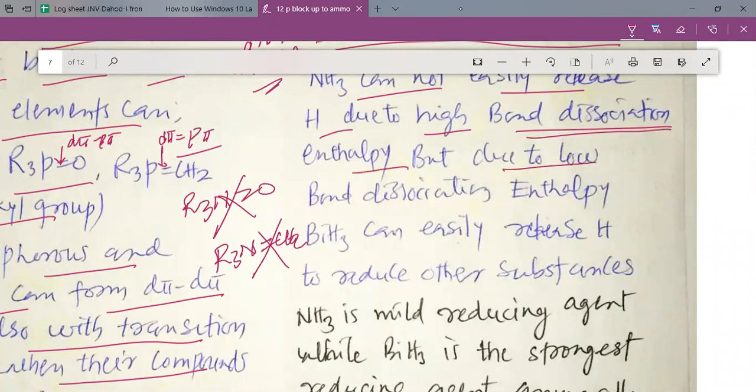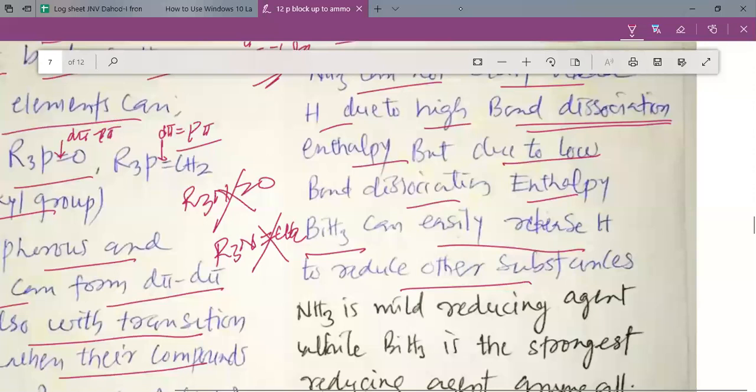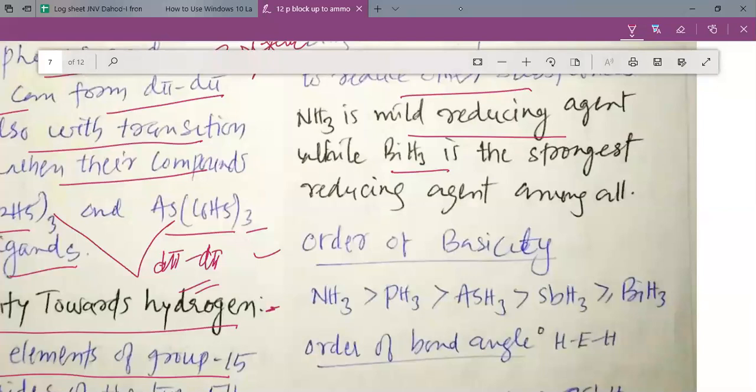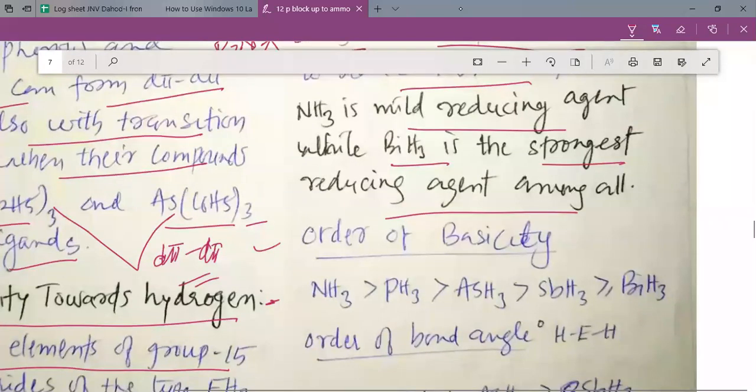But if you go down the group, the bond dissociation enthalpy decreases. The lowest bond dissociation enthalpy is with bismuth. So BiH3 has got very small bond dissociation enthalpy, thus hydrogen can be easily released by BiH3, and thus it has got very good reducing character. So, NH3 is a mild reducing agent, please remember, while BiH3 is a strong reducing agent. Then my dear students, we have the next characteristic to study about.